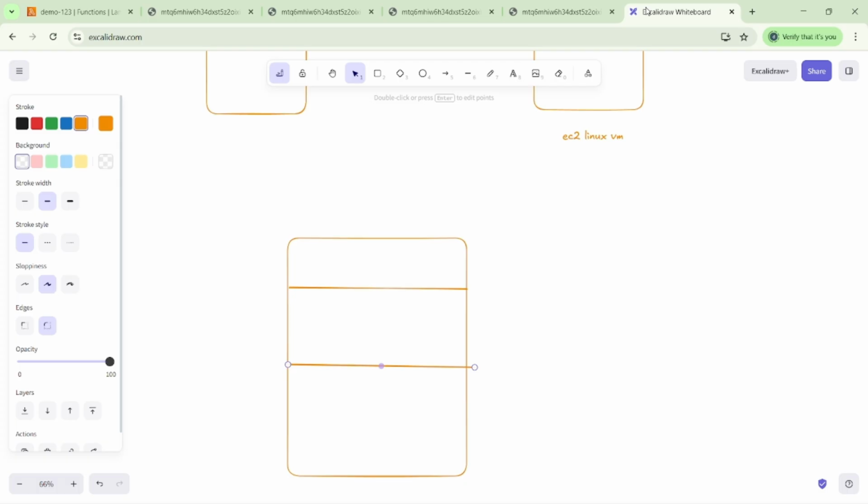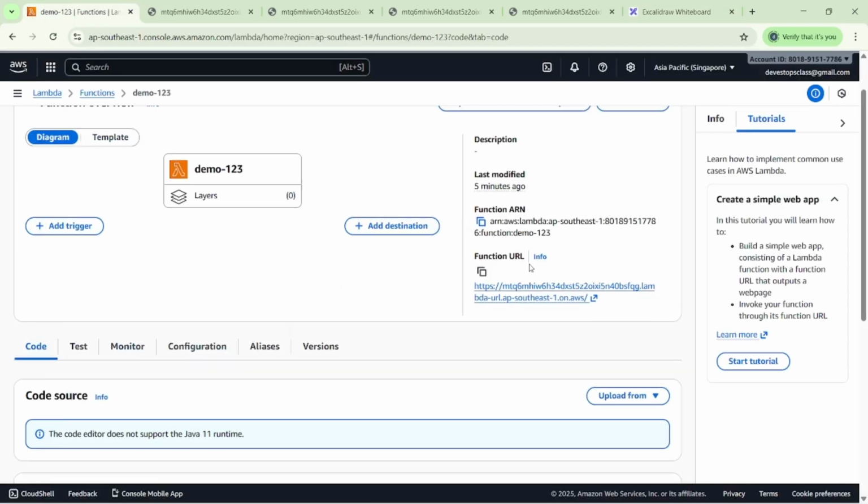That is Elastic Beanstalk and Lambda. The main advantage of AWS Lambda is that whenever we use the service, then we pay the money; otherwise, we do not pay anything to AWS. So we discussed the Lambda function here.